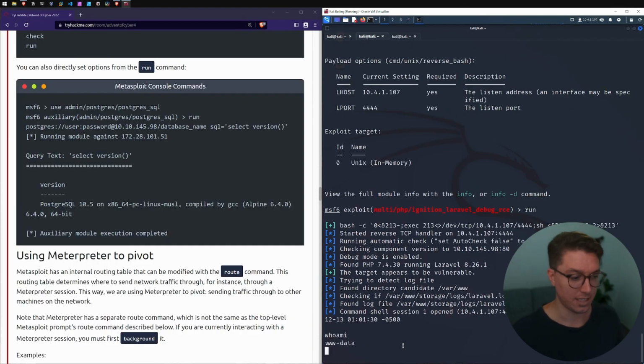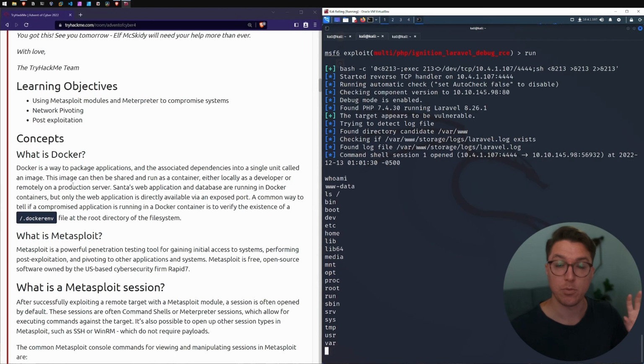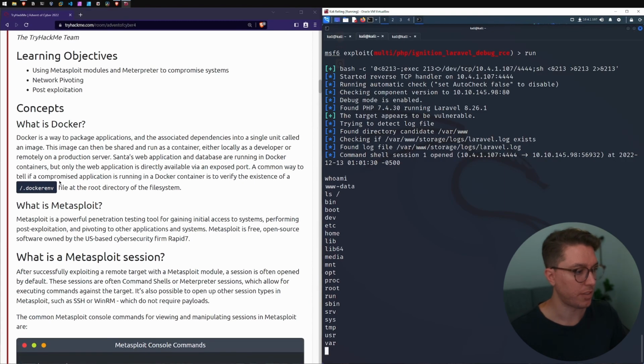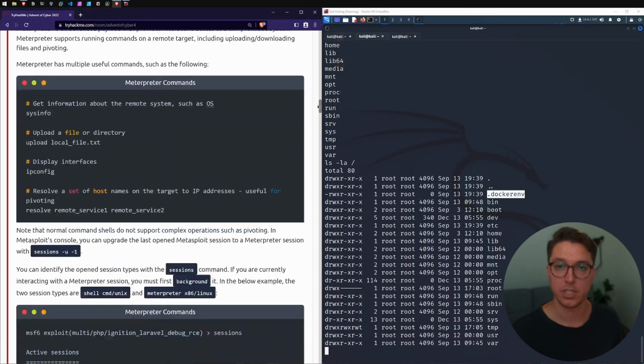I've run whoami, and I can see www-data, and that's a web application. Remember what we learned earlier on: if we list out the root directory and include all of our hidden files, I can see there is a .docker environment. So this is definitely a Docker container, and we're definitely in the right place.